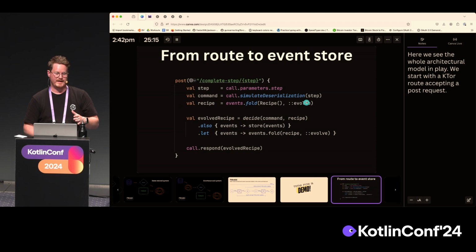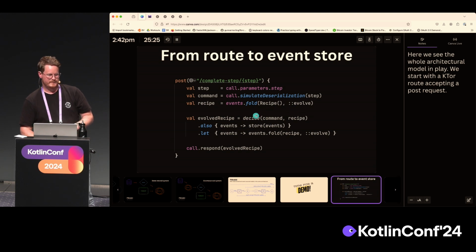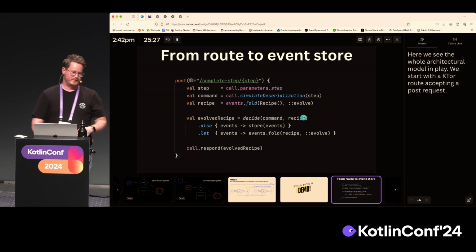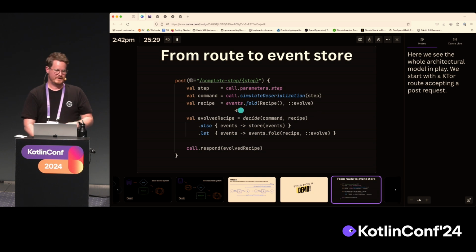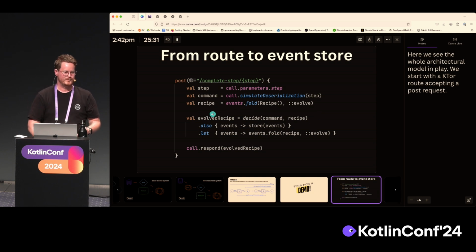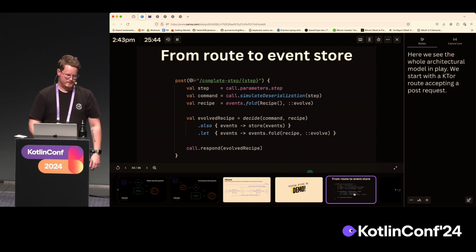And once you do that with every event, you end up with the state, the current recipe. We are able to fire a new command on that. After that, we receive new events, and we can view this as the evolved recipe once we apply those new events to this recipe. And to be able to use them later, we also store these events. And then we respond from that.